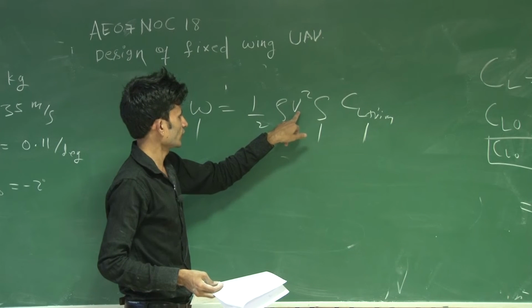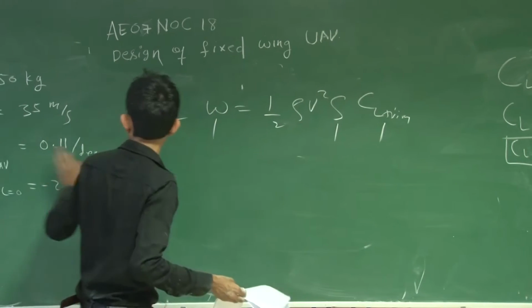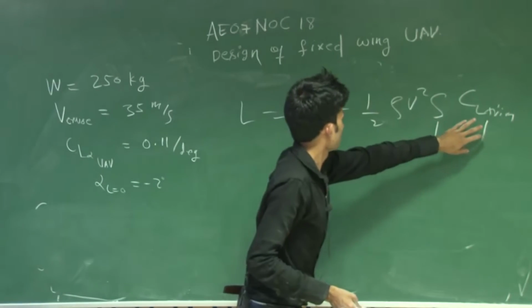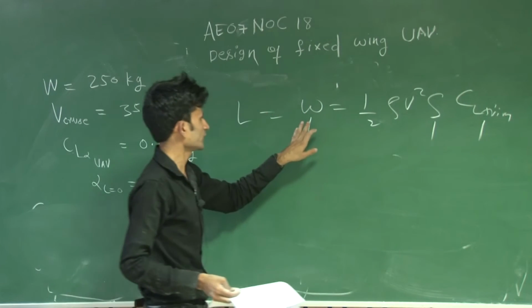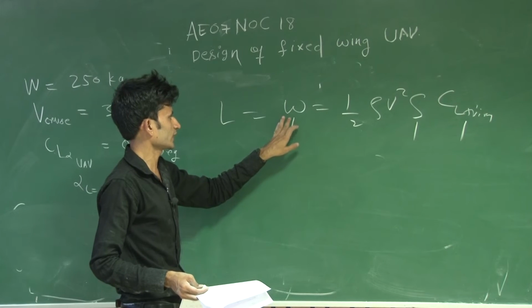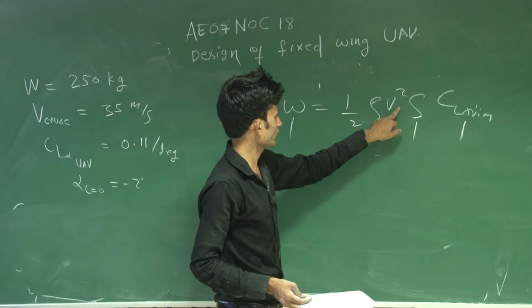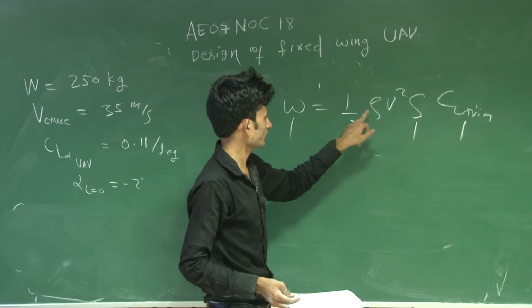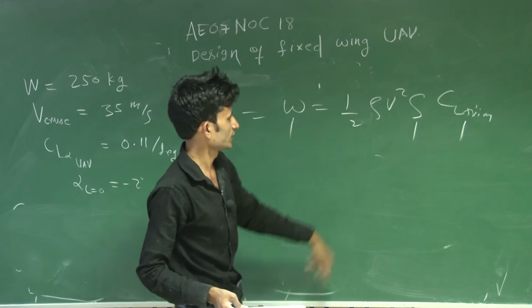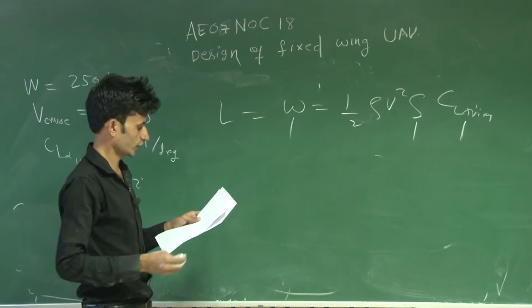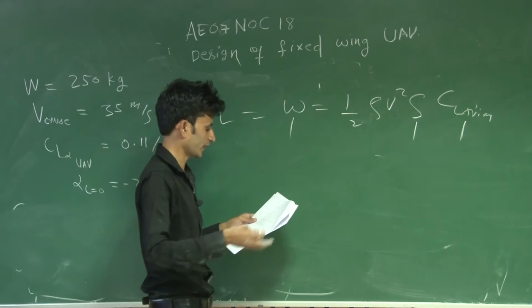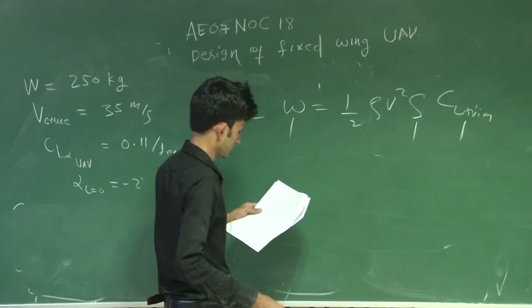So if you use the initial velocity of 35 meter per second and calculate this, it will not be exactly equal to the weight. So if you increase the velocity, this will take care of the decrease in density. So if you want to maintain the same lift at 5 kilometer, the velocity will increase.